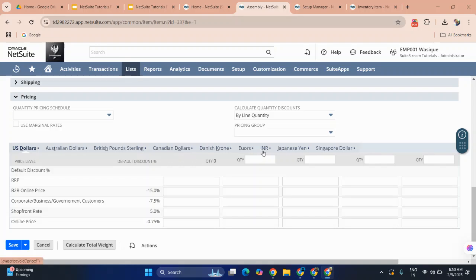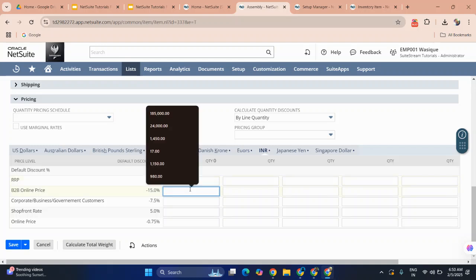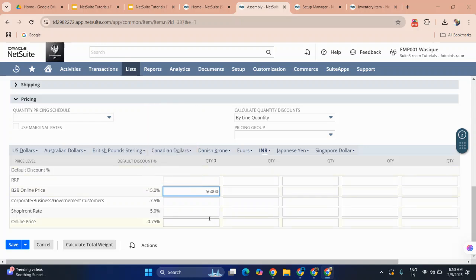Then we can define the pricing. As of now, we can define the price. We will discuss this pricing module in the upcoming chapter. So we can give the price, like 50,000.